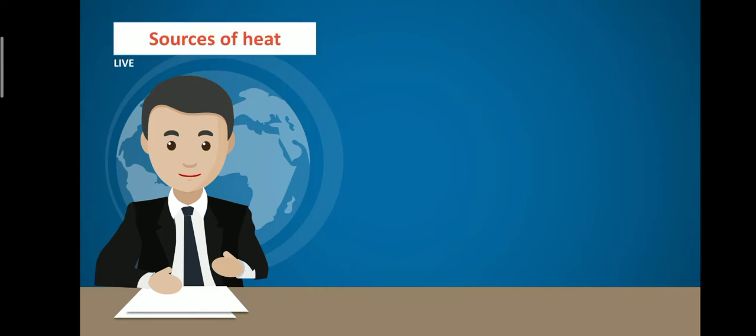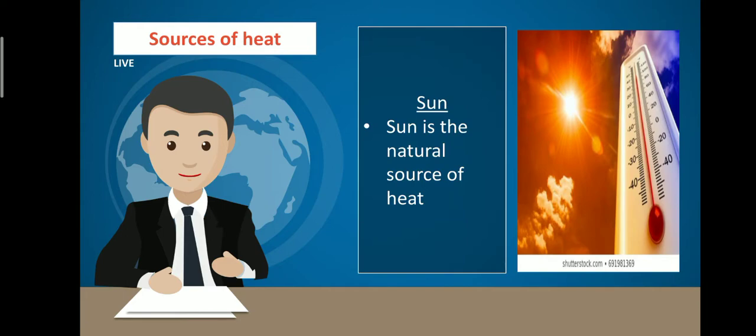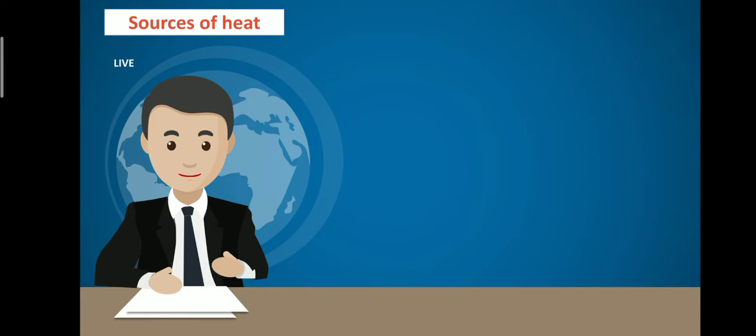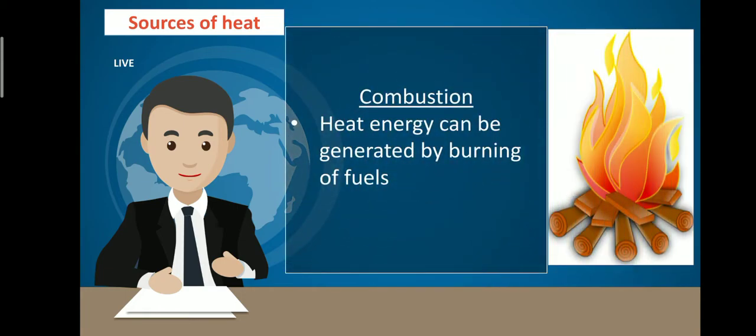And what are the sources of heat? So first one is the sun. The sun is a natural source of heat. It provides heat energy and light energy to the planet. And next one is combustion. By burning wood or fuel, by combustion reaction, it produces a large amount of heat. So combustion of a fuel is another source of heat energy.